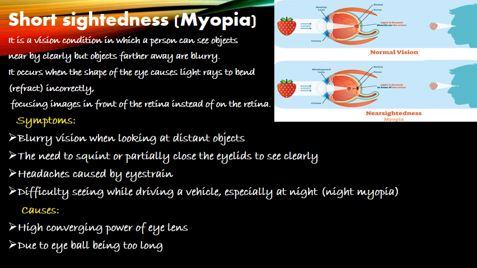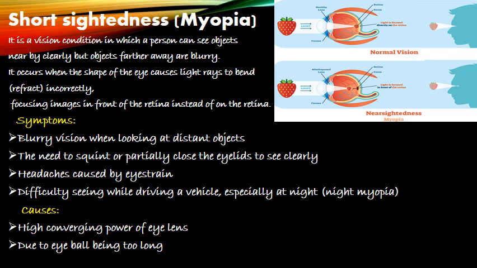The defect of eye called myopia is caused due to the high converging power of the eye lens because of its short focal length. You should remember the causes: the high converging power of the eye lens and the shorter focal length. As the converging power of the eye lens becomes high, the focal length becomes very short. Also due to this the eyeball becomes too long. So these are the reasons why myopia takes place in the eye.